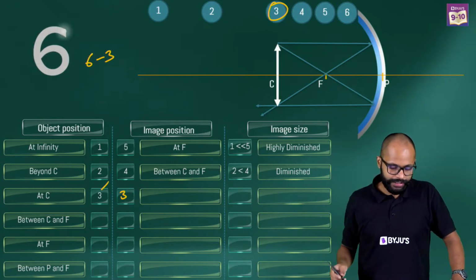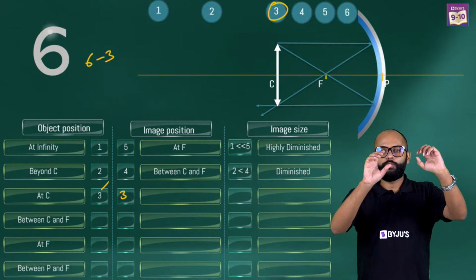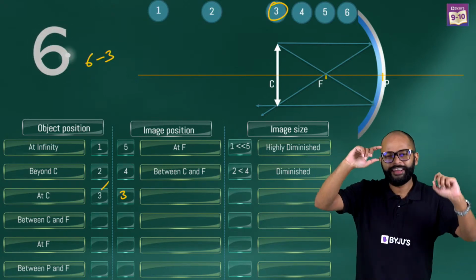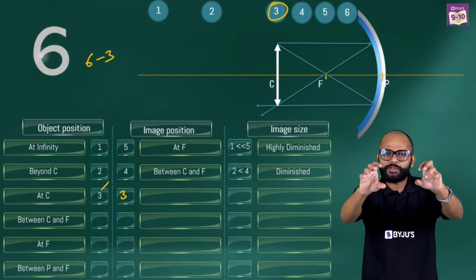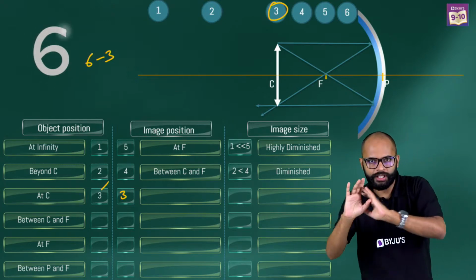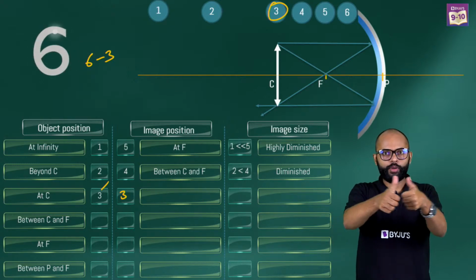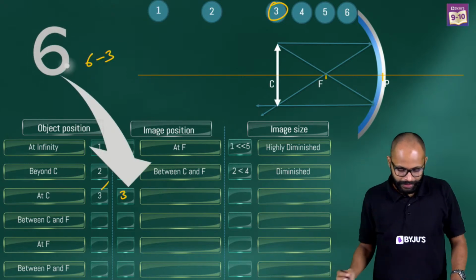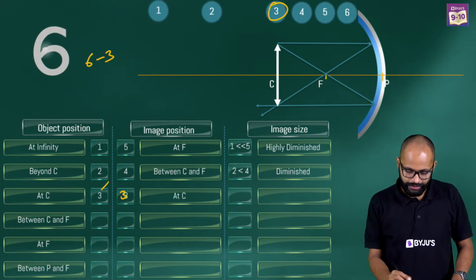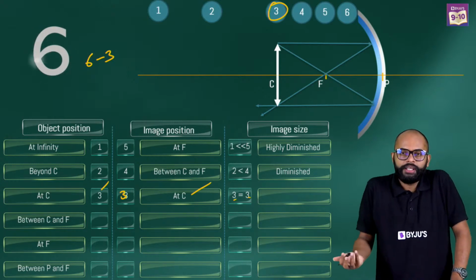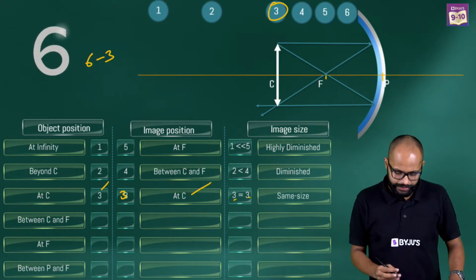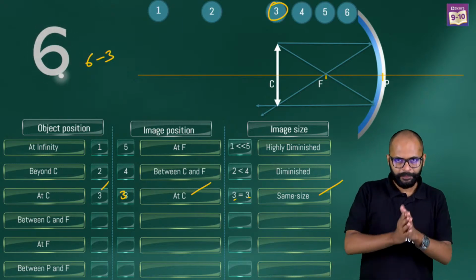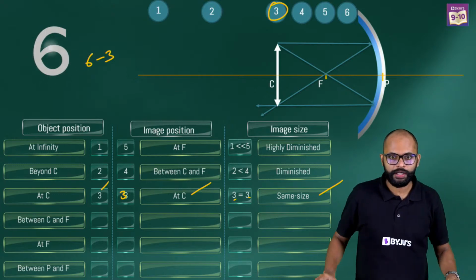Now comes the question of image size. See, when 1 and 5 was there, the difference was very much. And we said it's highly diminished. When 2 and 4 were there, the difference was not that much. So we said it is diminished. Now it is 3 and 3. Both are equal. That's why 3 is equal to 3. Means image size is equal to object size. The same size image will be formed. Correct? Right? Easy. Alright. Chalo, theek hai. Let's move forward. Let's see what else we can do.